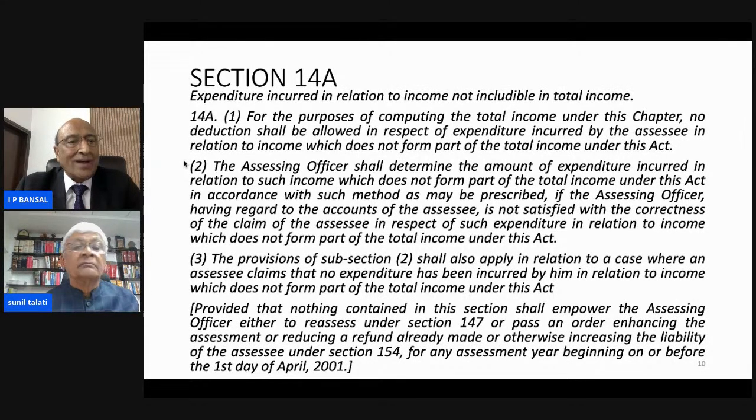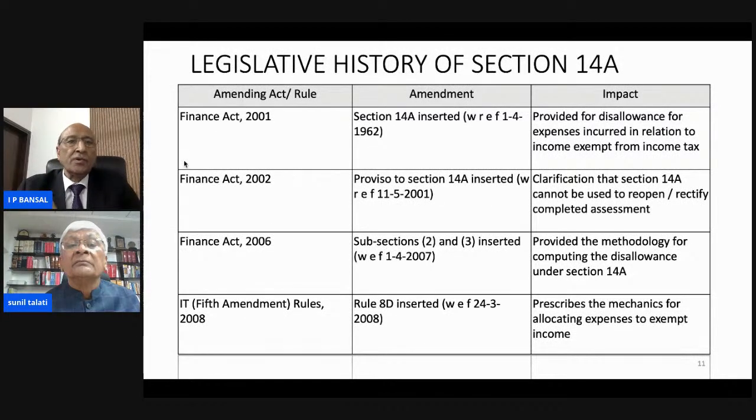So the proviso was added because this section was inserted by Finance Act 2001 with retrospective effect from 1/4/1962. So as on that date, whatever assessments were pending were liable to be scrutinized in a manner to make the disallowance under section 14A.